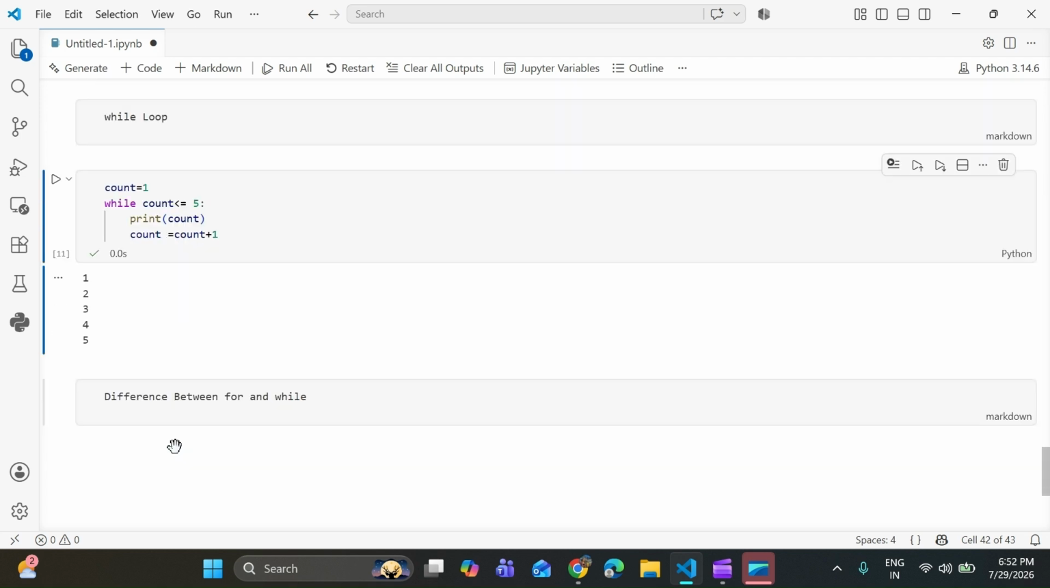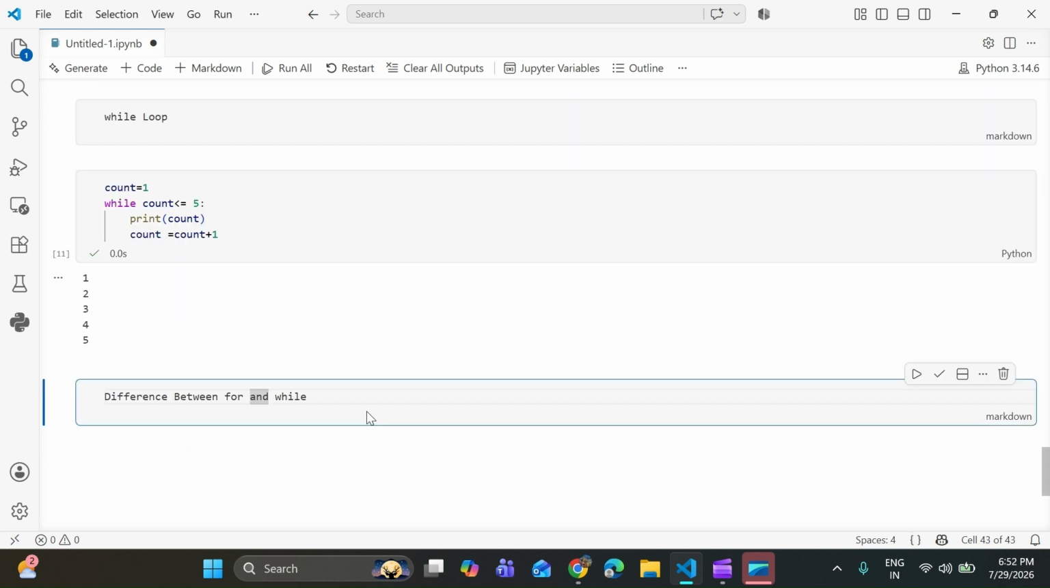Let's talk about the difference between for and while. So when should you use each one? Use a for loop when you know the number of repetitions. Use a while loop when the repetition depends on a condition.